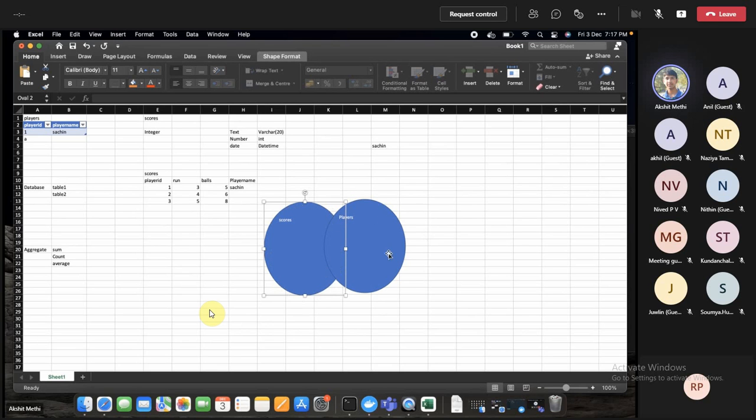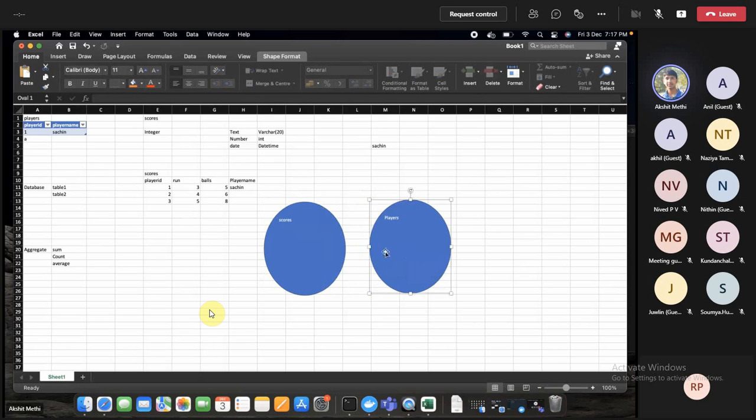If I have some extra records in player which are not matching with the score, it will not show them. This concept of join might be overwhelming to you. You can ask questions to clarify it.